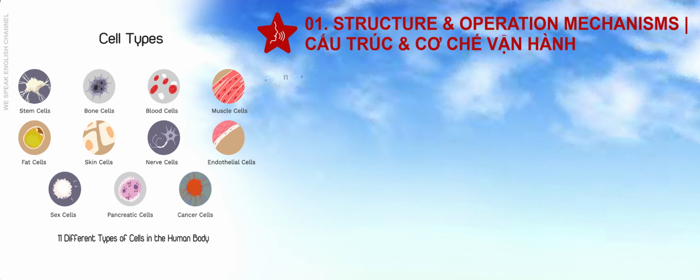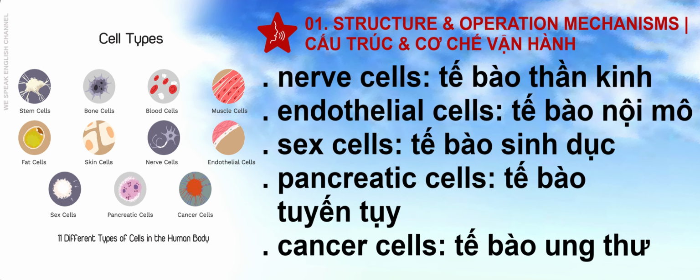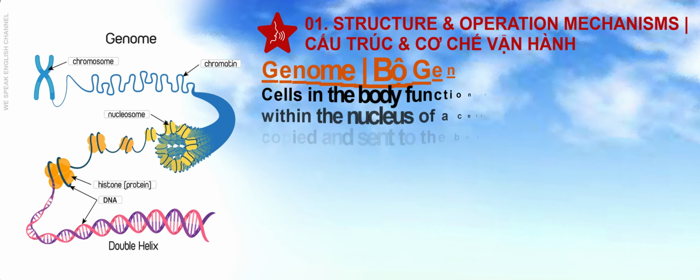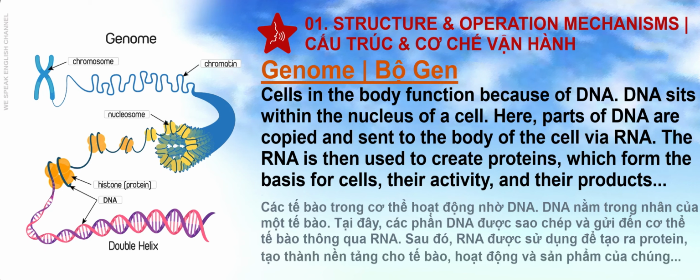Nerve cells. Endothelial cells. Sex cells. Pancreatic cells. Cancer cells.